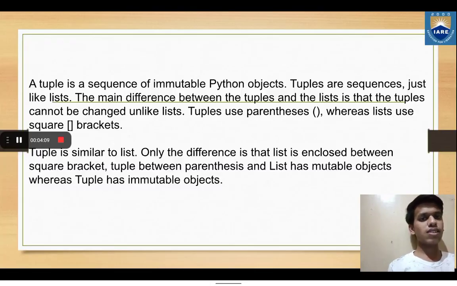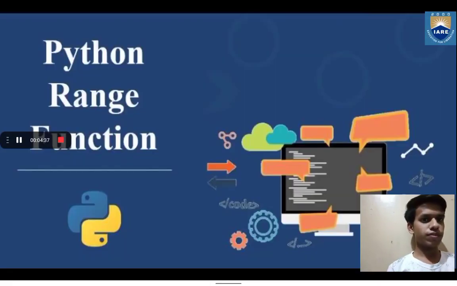So, as discussed, the tuple is a sequence of immutable Python objects. Tuples are sequences just like list. The main difference between the tuple and list is that the tuple cannot be changed unlike list. So tuples are represented using parentheses, whereas list is represented as square brackets. So tuple is similar to list, only the difference is the list is enclosed between square brackets and tuples in parentheses. And list is mutable, whereas tuples are immutable.